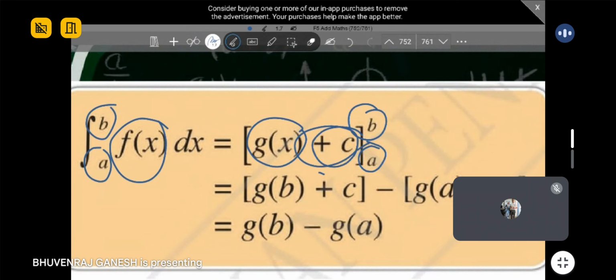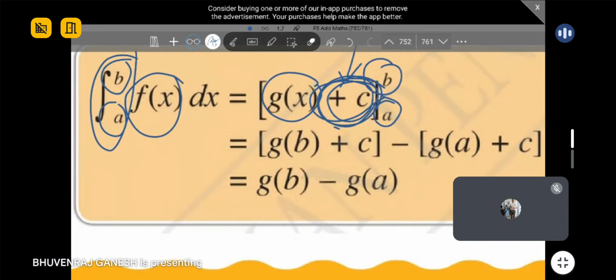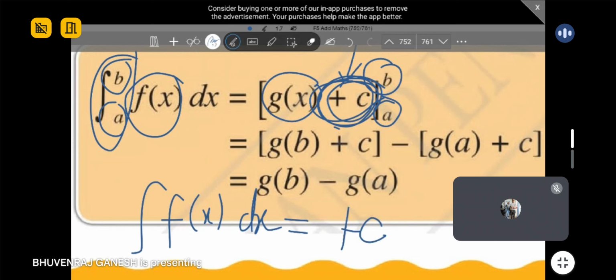One thing here: why do you think they still put plus C over here? Can anyone explain this? I thought for definite integral, why is there a plus C here? Anyone know? What's the reason? Who can think of this? Mengapa kita perlu tambah C? Okay, betul. If you just consider the integration of f(x) dx, you will get plus C, without the limits.